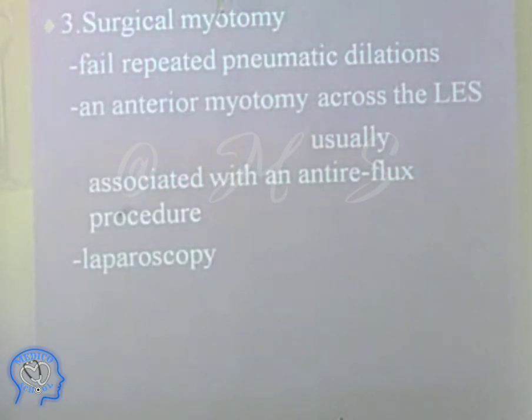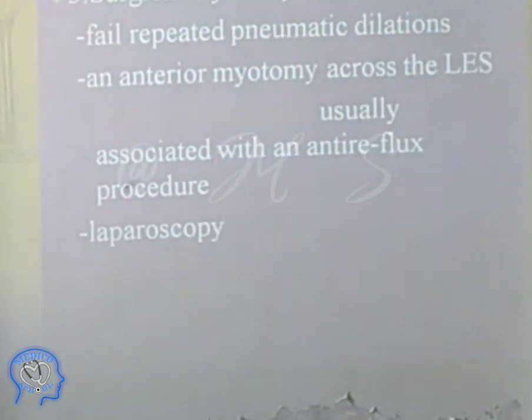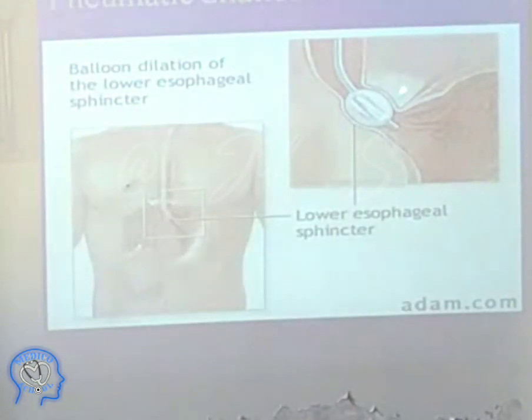Now, if the endoscopic treatment has failed, then you have to do the surgical treatment, which is called the surgical myotomy, a myotomy across the lower esophagus. So, play the previous slide please. Now, what they do is here. Suppose you forget about this balloon. There is the same esophageal wall over here. What they do is they split both the fibers. The longitudinal fibers they open, and then they open the circular fibers also. They leave the mucosa. Now in that case also, you have to be very particular.